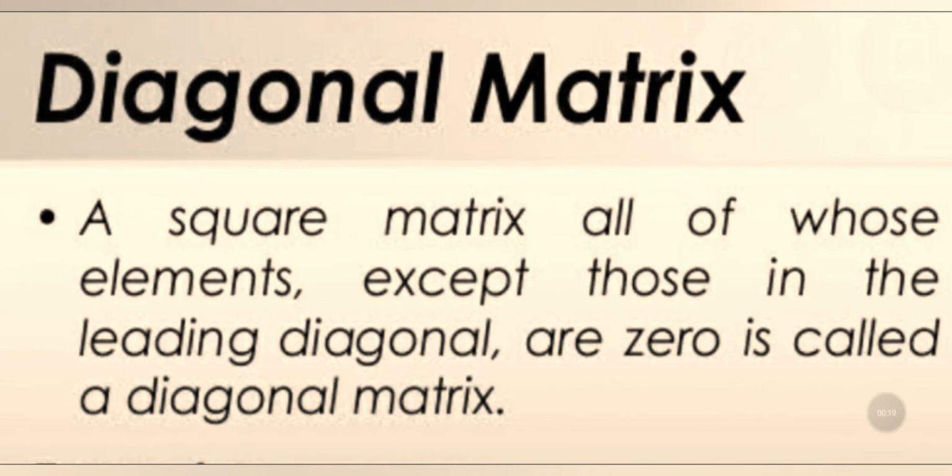Diagonal matrix. A square matrix all of whose elements except those in the leading diagonal are 0 is called a diagonal matrix. Only numbers are present in the leading main diagonal, and the remaining elements are 0. This is called the diagonal matrix.